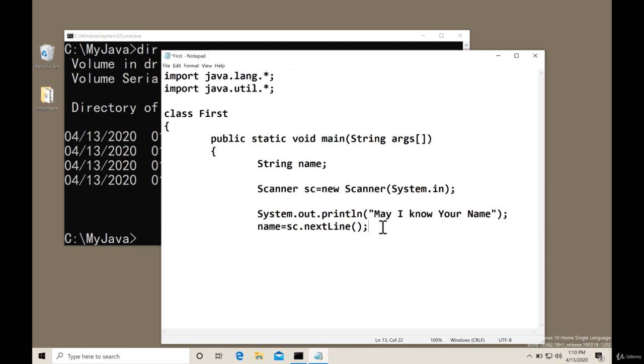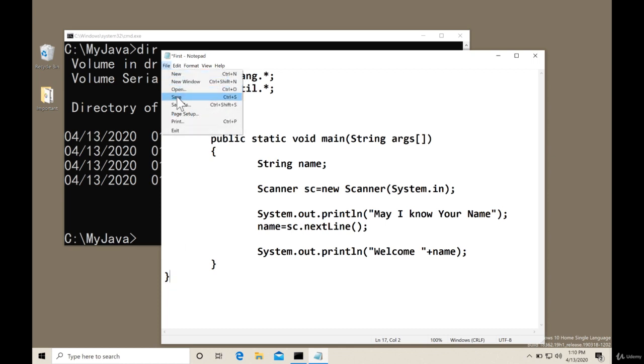After this, we will give a welcome message on the screen. So for printing, we will use system.out.println and give a welcome message, welcome, and whatever the name of a person. So give a space so that there is a gap in between welcome and the name of a person. Concatenate means attach the name, whatever the name you are getting from the keyboard in a name variable, that will be attached here. That's all. So this is the end of the main method and this is the end of the first class, the class first. Close this one. Now save this, just say save.